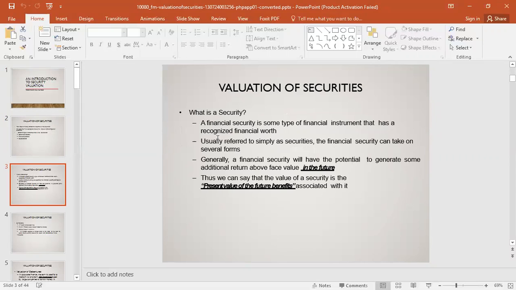What is security? A financial security is some type of financial instrument that has recognized financial worth, usually referred to simply as securities. A financial security can take on several forms. Generally, a financial security will have the potential to generate some additional return above face value in the future. Thus, we can say that the value of security is the present value of the future benefit associated with it.